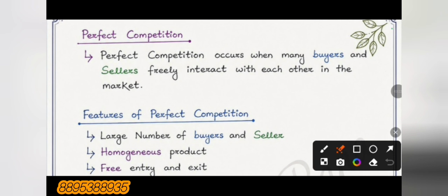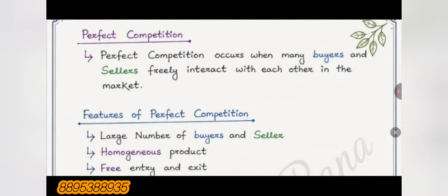Okay, let's study what is perfect competition. Perfect competition occurs when many buyers and sellers freely interact with each other in the market. Listen to me guys, to understand perfect competition, we first have to study what are the features of perfect competition and what are the assumptions of a perfect competition. After that we will clearly understand what is perfect competition. Okay, let's discuss the features of a perfect competition.